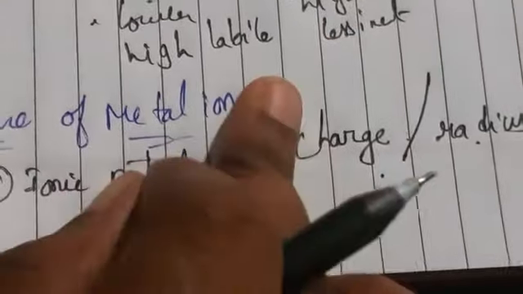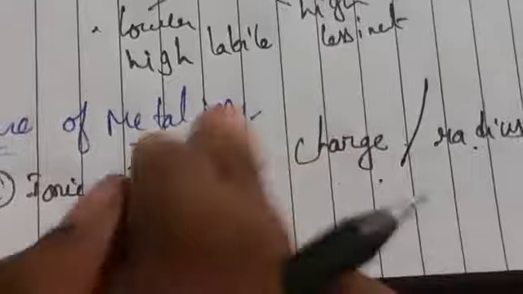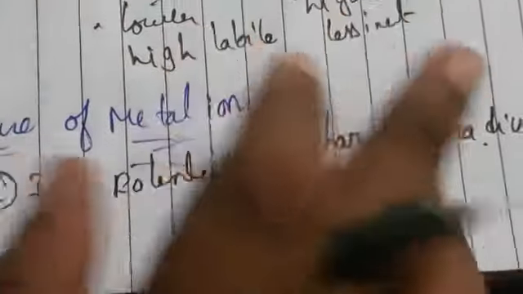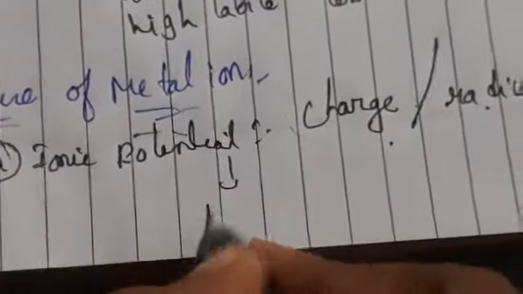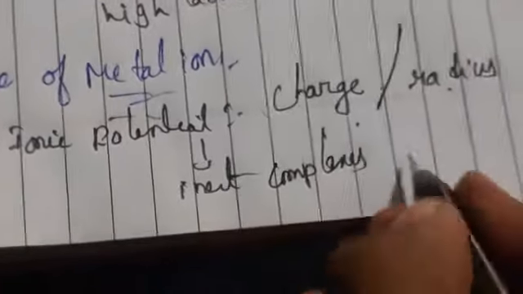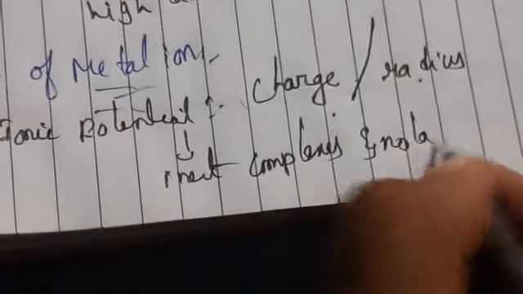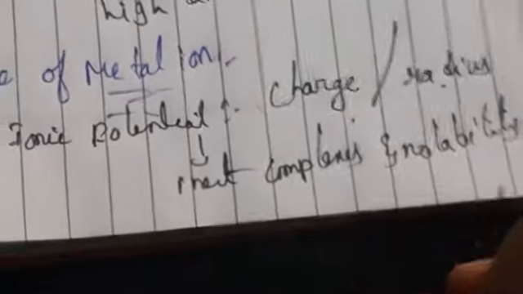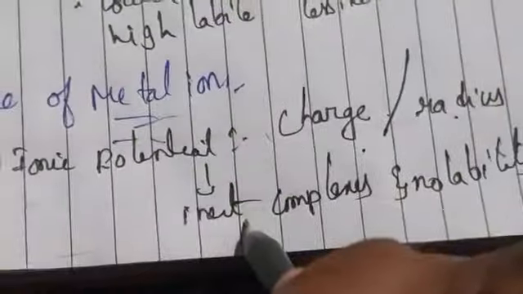Generally, these form very little lability of the complexes. These form only inert complexes and no lability will be formed. Why? Because it takes very much time to complete the reaction. So that's the reason it has only inert complexes. And in this, next one we are going to have